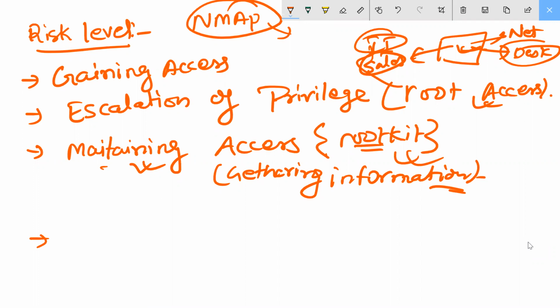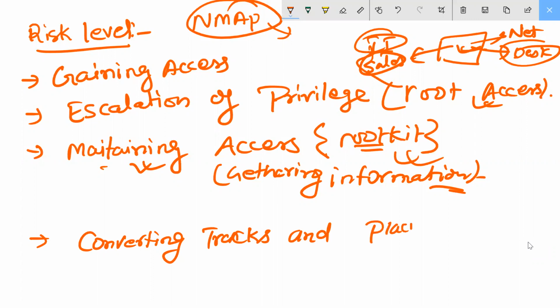Covering tracks and placing backdoors. Vulnerability is also coming inside the backdoor entry, right?